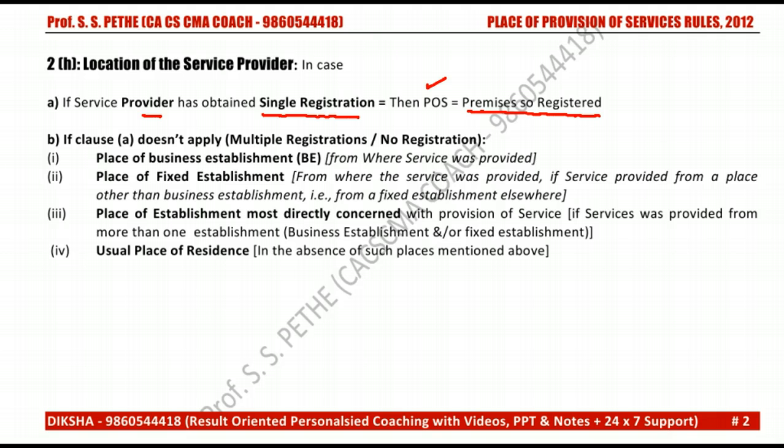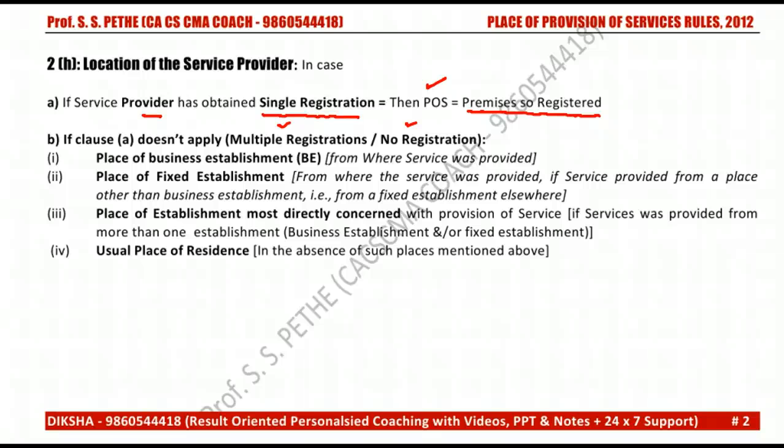If clause A does not apply, it means he has not taken a single registration, has multiple registrations, or has not taken a registration at all, then you have to apply sub-rules 1, 2, 3, 4 one by one.